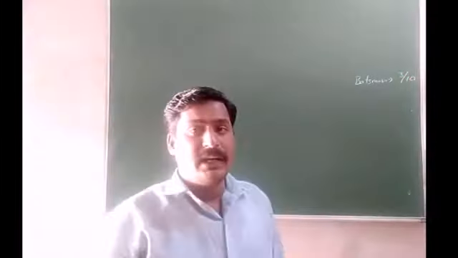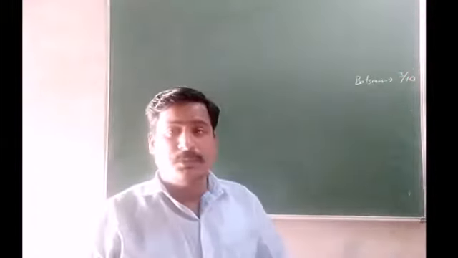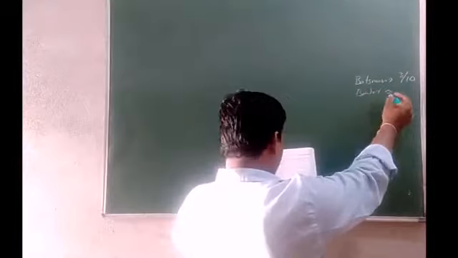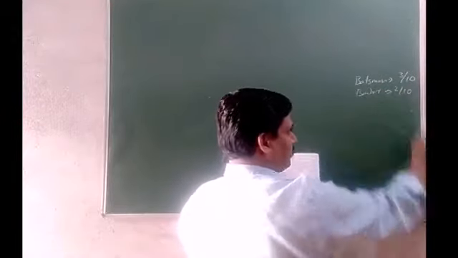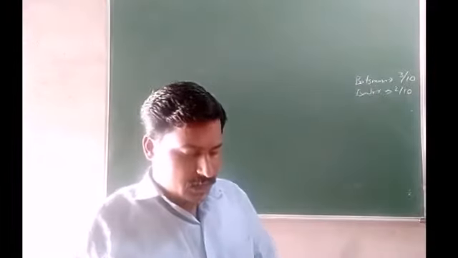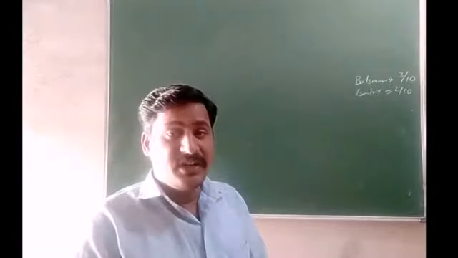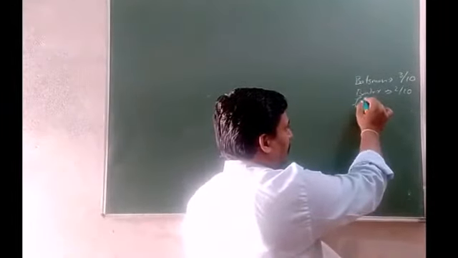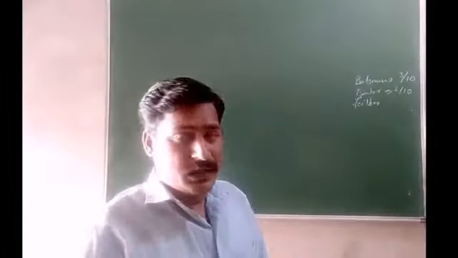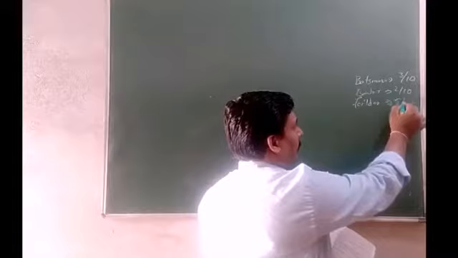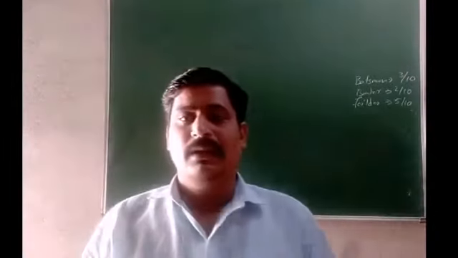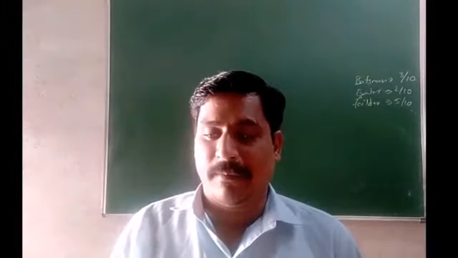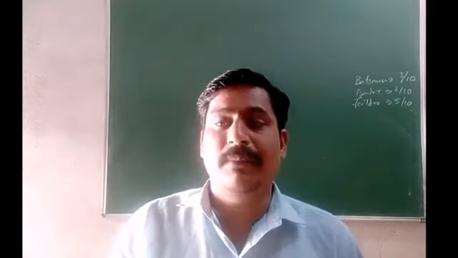Second requirement is a good bowler. The probability of selecting a good bowler is 2 by 10. The third one is a good fielder. The probability of getting a good fielder is 5 divided by 10. Find the probability of getting such a player when these three attributes are independent.